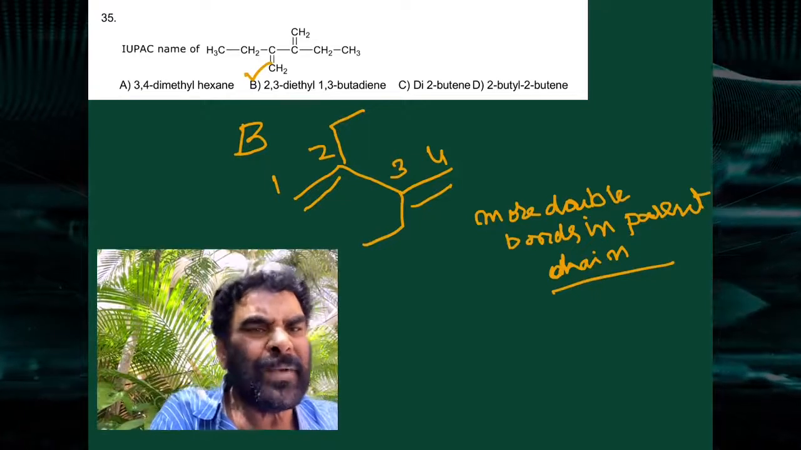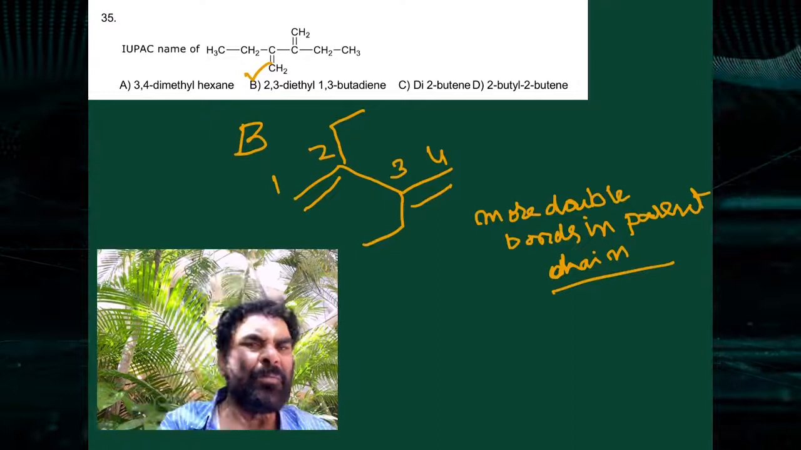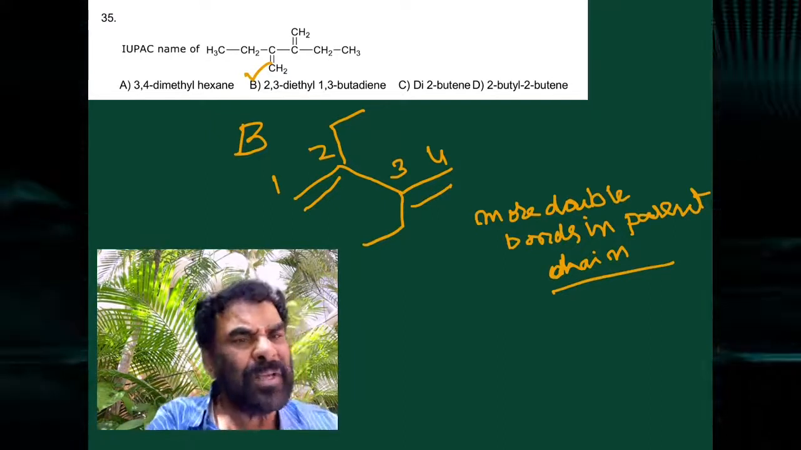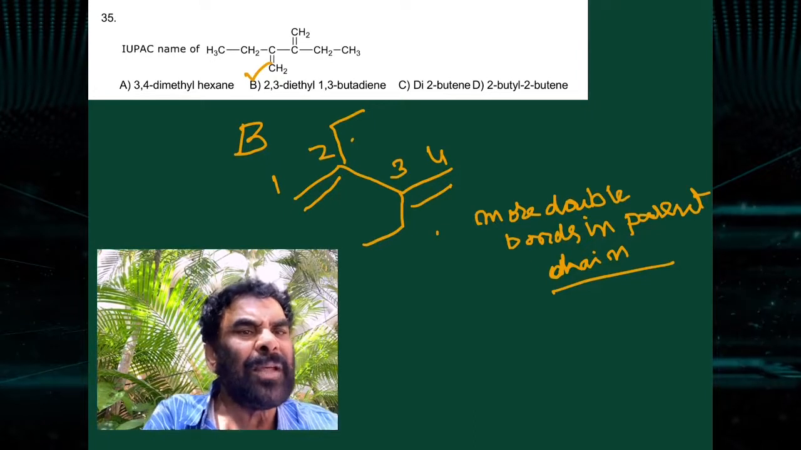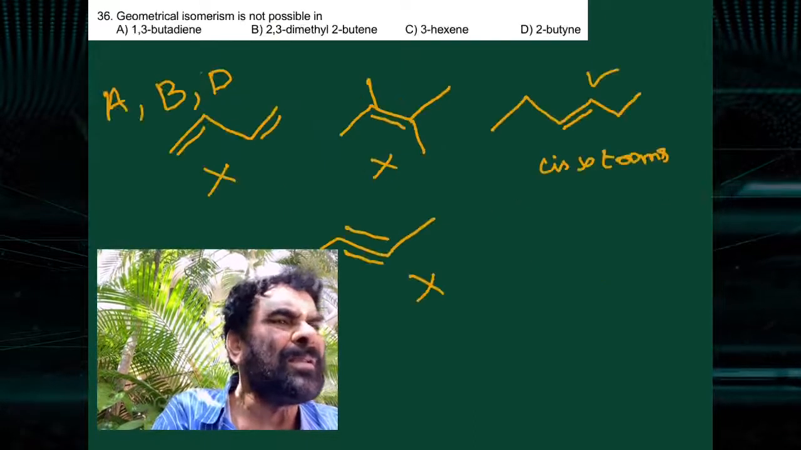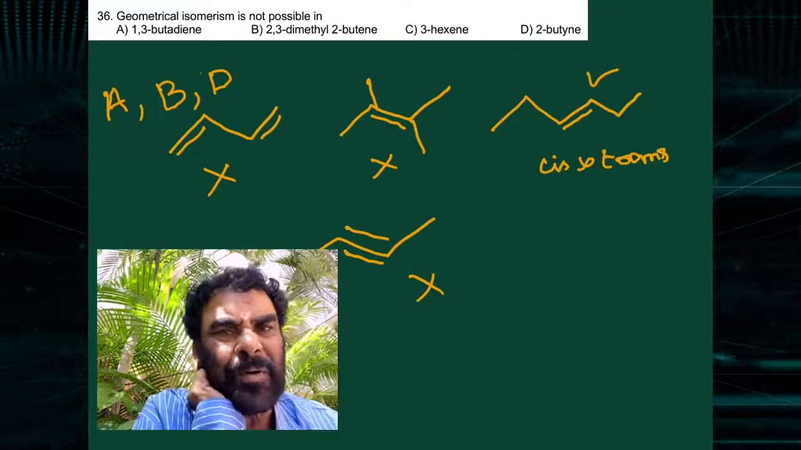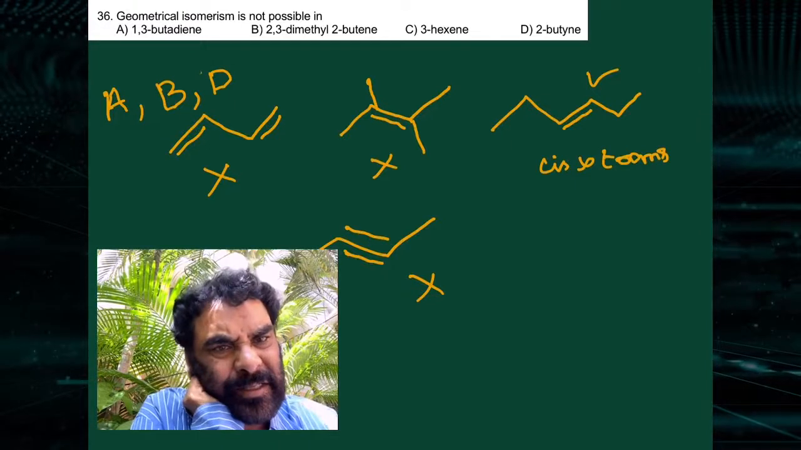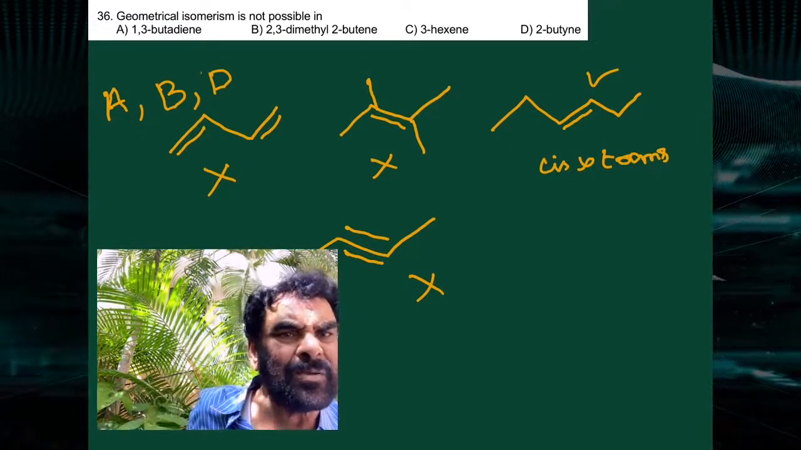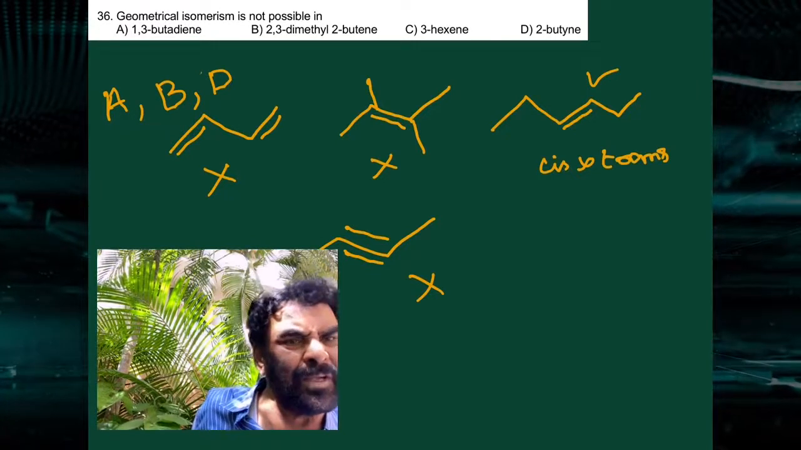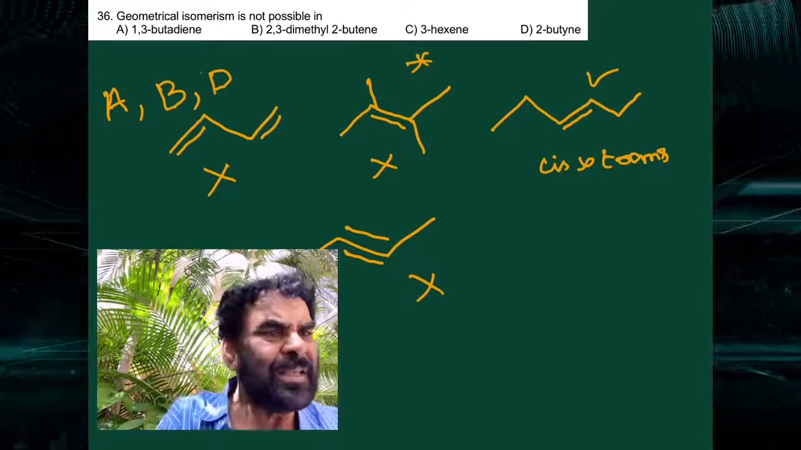Next one is the IUPAC name. The longest chain to be taken into consideration is the one containing the more number of double bonds, a 4-carbon chain. So ethyl, 2,3-dimethyl, that is 1,3-butadiene, a simple example. Here, geometrical isomerism is possible in which compounds? A is this, no double bond stereo center. Here 2,3-dimethyl-2-butene has no geometrical center.